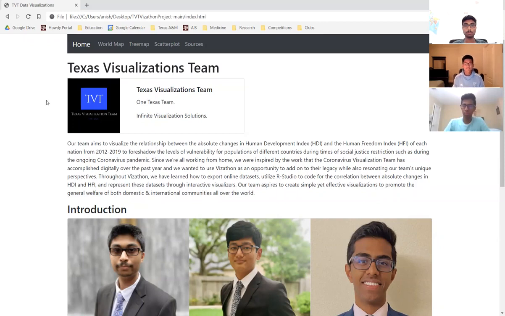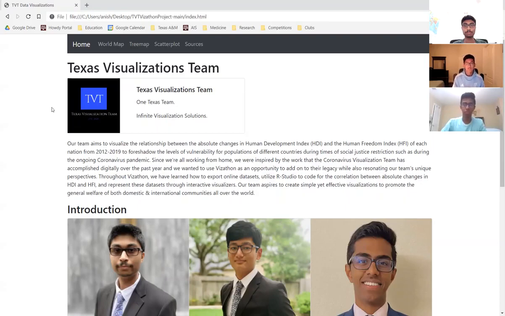According to the Freedom House, nearly 75% of the world's population lived in a country that faced deterioration of freedom last year, with expanding government surveillance and crushing of protests under the guise of fighting COVID. Our team aims to visualize a relationship between the changes in the Human Freedom Index and the Human Development Index of each nation from 2012 to 2019, so that we can quantify how vulnerable different populations are to a decline in their developmental level due to civil liberties restricting during COVID.